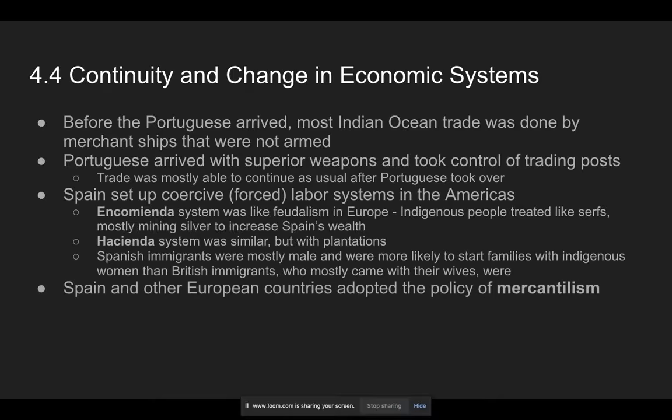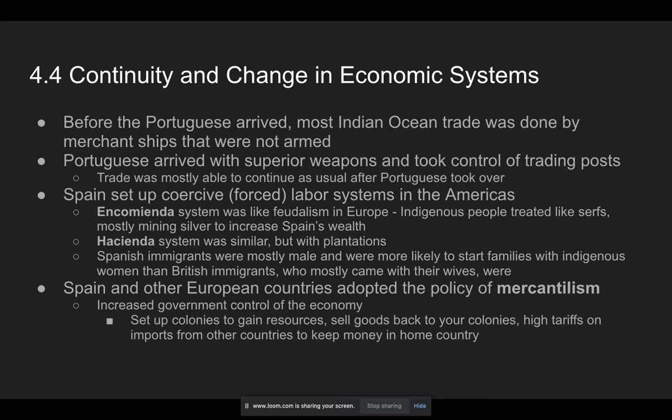Spain and the other European countries adopt this policy called mercantilism, which I mentioned earlier, and I'm going to explain it just a little bit more. So the idea is the government is going to control the economy, and they're going to try to make the country as rich as possible. And the way they do that is by setting up colonies. So the colonies provide things like precious metals and wood and fur and tobacco. And then the home countries, like say England, take all that stuff and make things like cigars and cigarettes and chairs and tables, and they sell things back to the colonies.